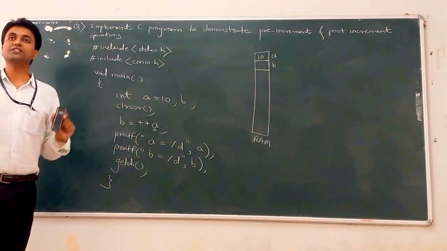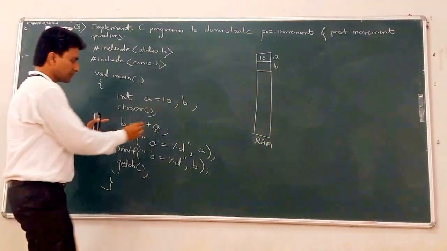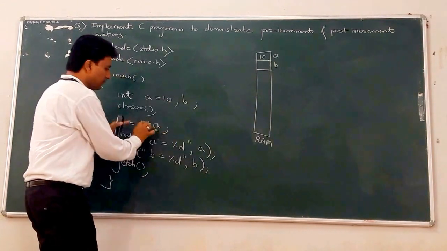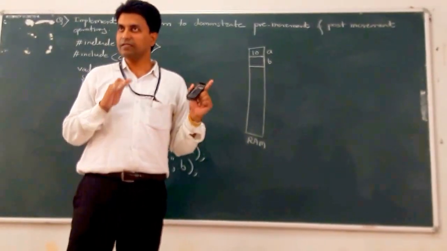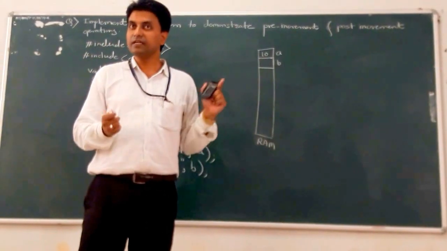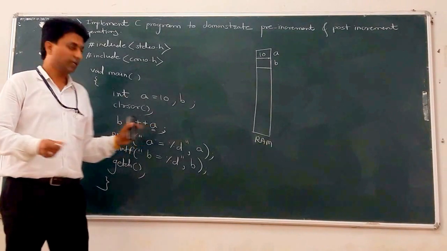Now, what is the expected output of this program? Clear? So plus plus is a pre-incremental operator, and this unary operator is a shorthand notation.